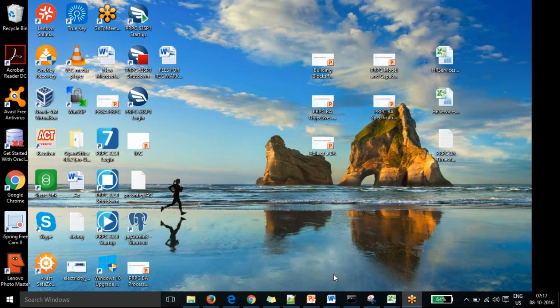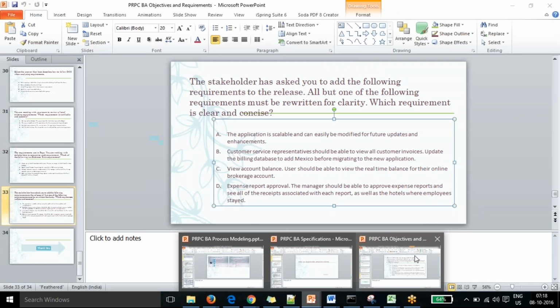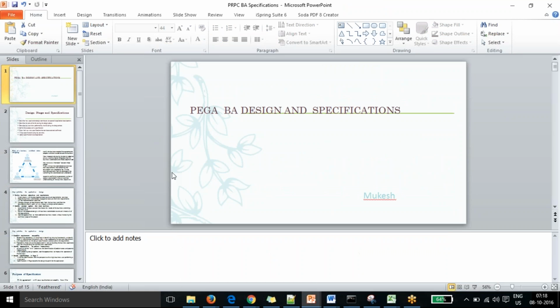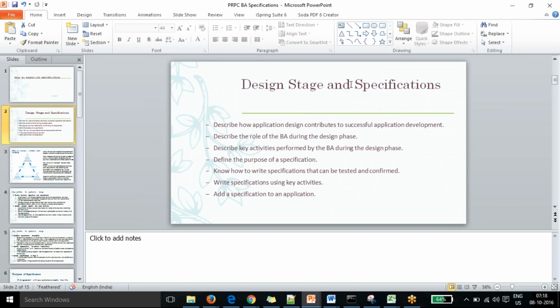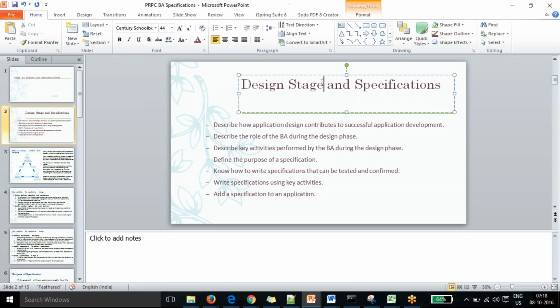In normal terms, specifications are the use cases or user stories. Depending on the methodology, we say specification, use case or user story. When we design, we update the specification in the design stage of any project.